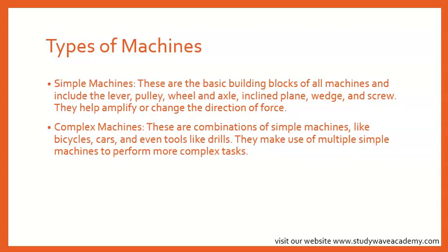Then the complex machines. These are combinations of simple machines, like bicycles, cars, and even tools like drills. They make use of multiple simple machines to perform more complex tasks. So complex machines are made up of simple machines put together, okay? For example, bicycles and cars are complex machines.